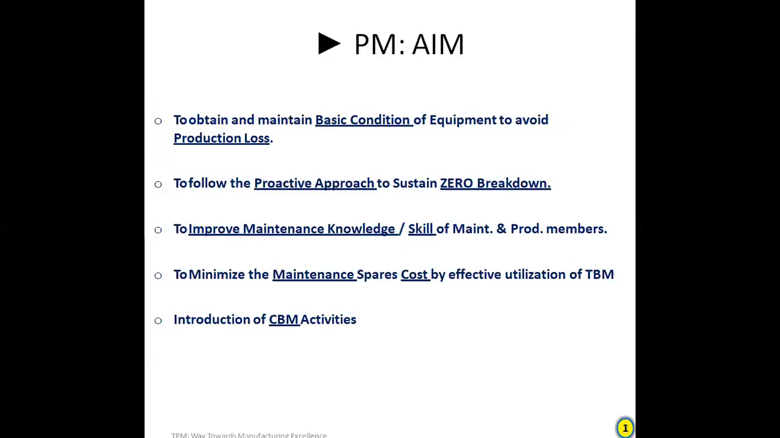Hello friends. Today we will discuss the plant maintenance activities. For this, first we will discuss the aim of plant maintenance. So the first aim is to obtain and maintain the basic condition of equipment to avoid production loss. Second one is to follow all the productive approaches to sustain zero breakdown.